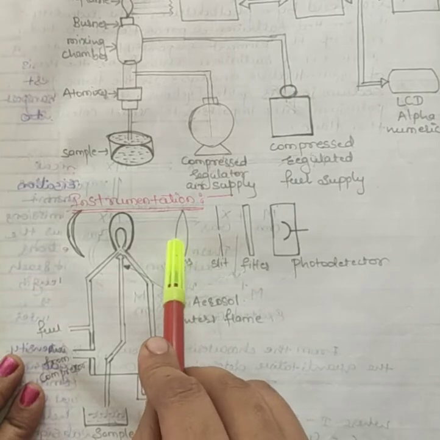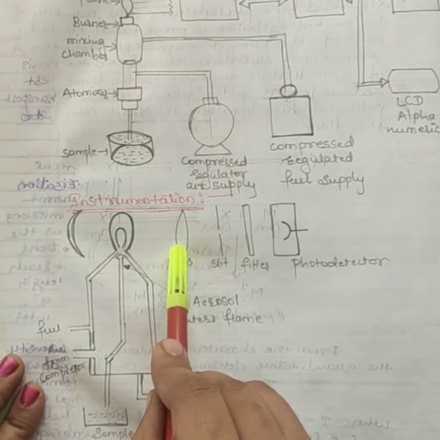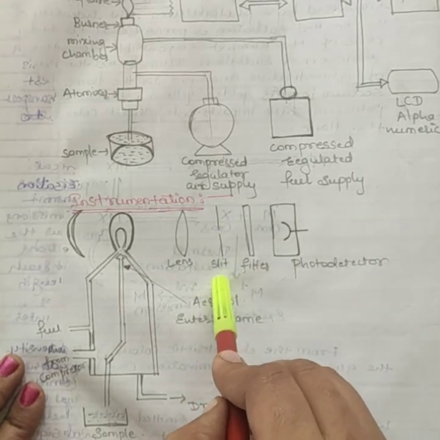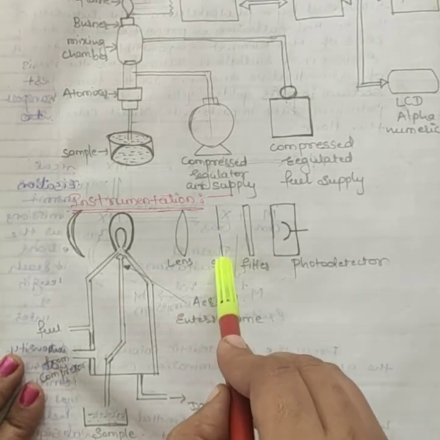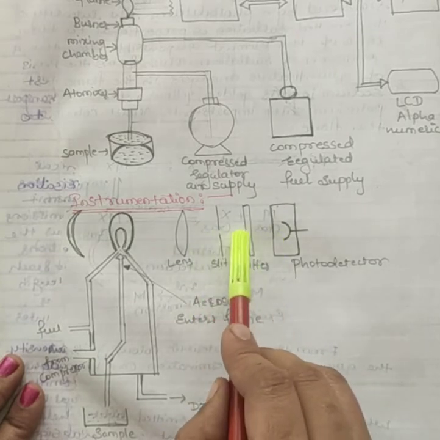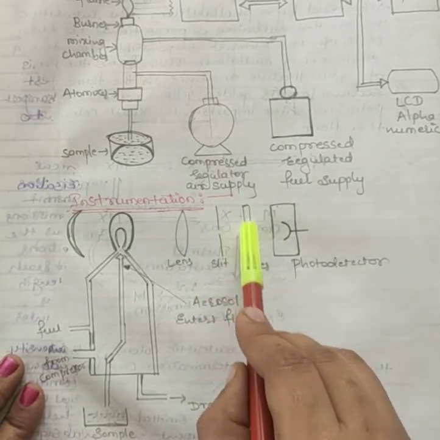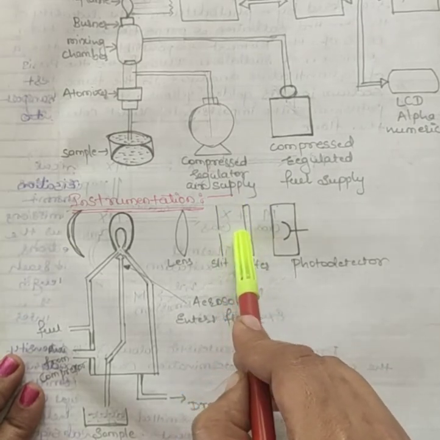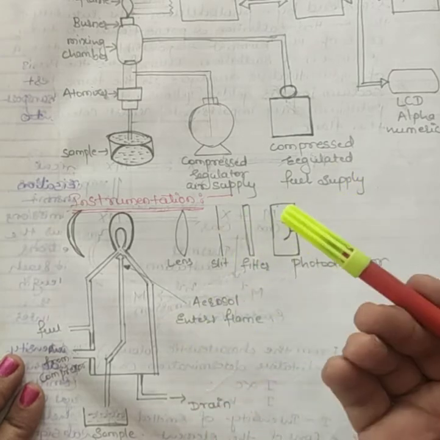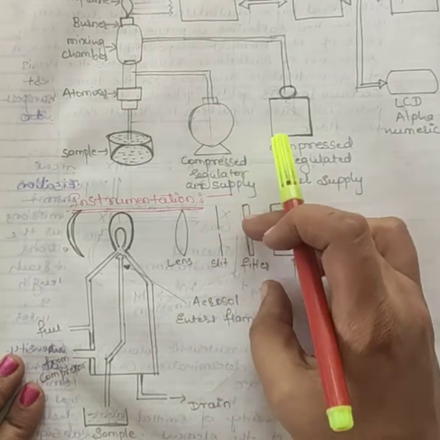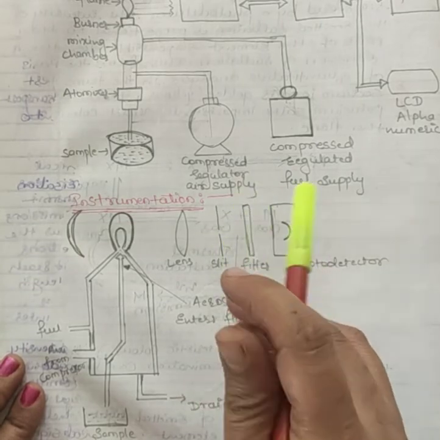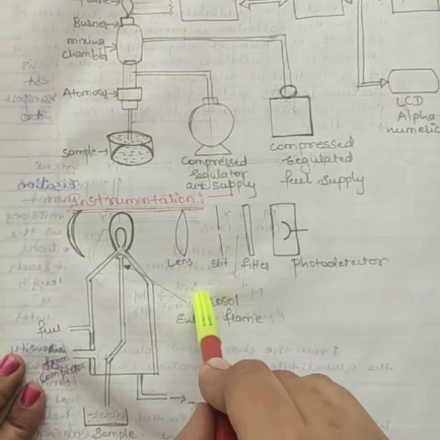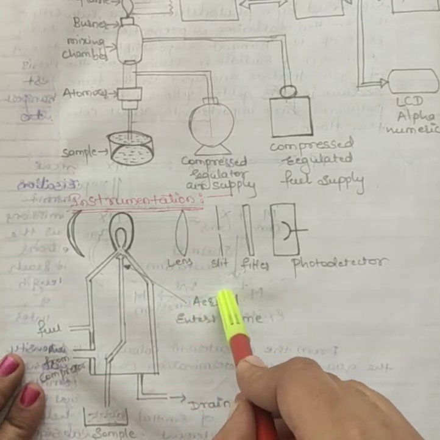Then this convex lens helps to focus the light on the point called the slit. The reflection from the mirror passes through the slit and reaches the filter. This filter isolates the wavelength to be measured from any other extraneous emissions. It filters only the particular wavelength which is required. Hence it acts as an interference type of color filter.